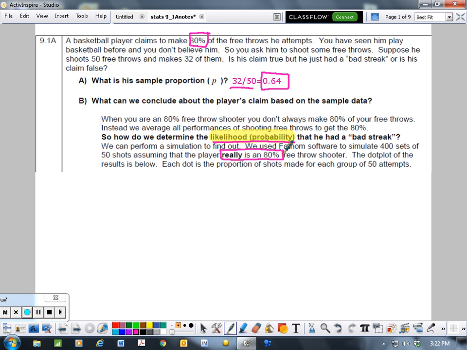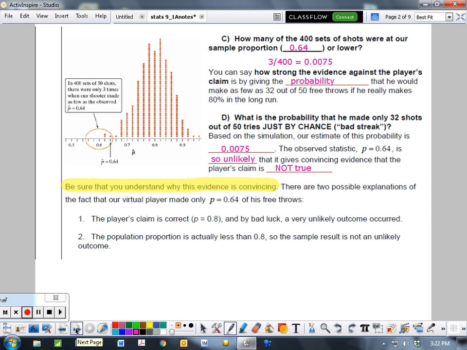And again, this is kind of like a sampling distribution, not a full sampling distribution, but it's giving us an idea of what it would look like. So here's our distribution, 400 dots on this graph, all centered around that 0.8, assuming that he's an 80% free throw shooter. So he would make less, he would make more, but all right around that 80%.